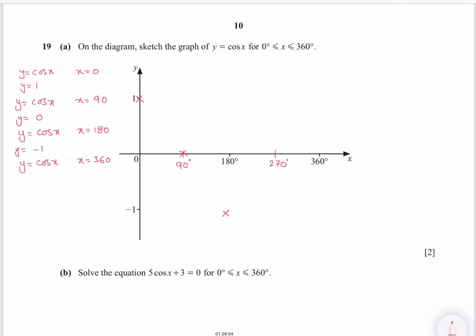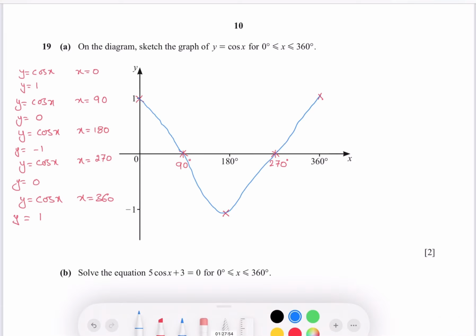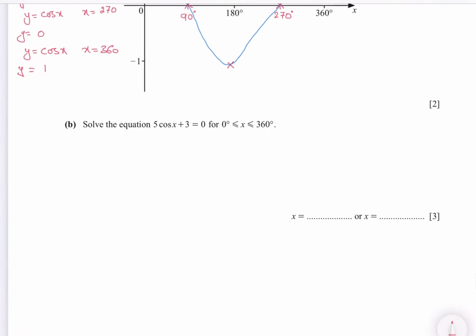When x is 270, cos is 0, y becomes 0. When x is 360, y is 1. So mark this point and join all these points. This is your sketch of y equals cos of x.